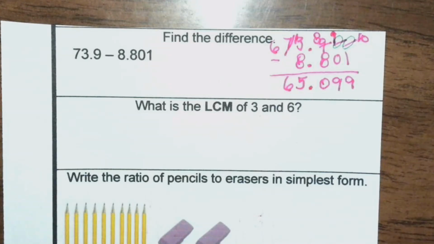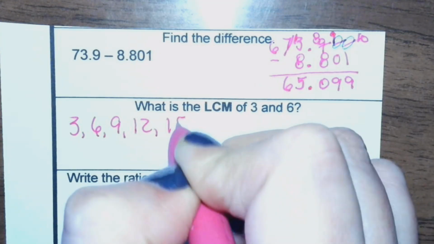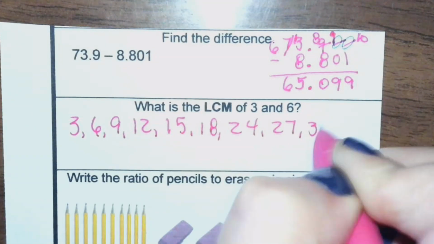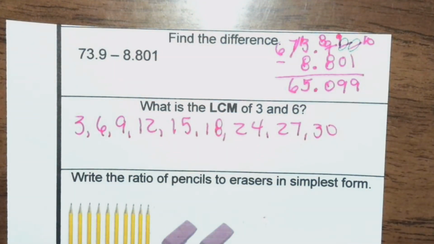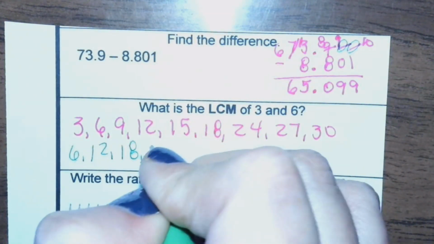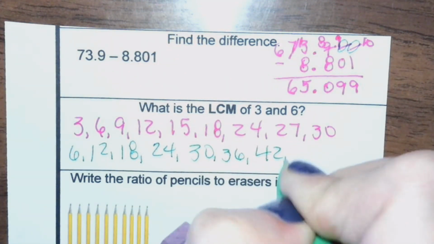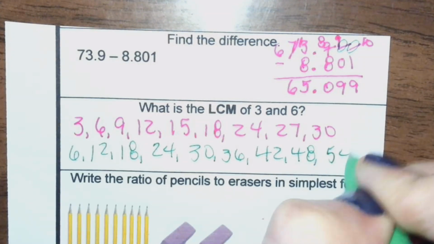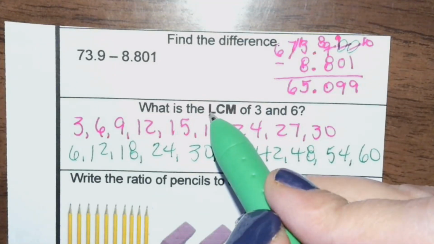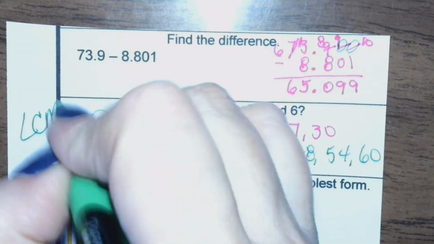The next one is asking you for multiples of 3. 3, 6, 9, 12, 15, 18, 27. Multiples of 6, 12, 18, 24, 30, 36, 42, 48, 54, and 60. They want the least number they have in common, the least common multiple. So least is going to be 6. So your LCM is 6.